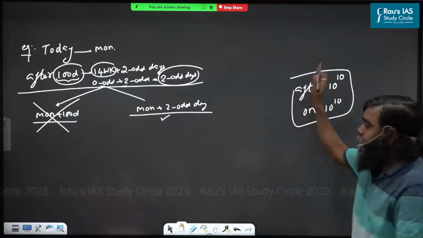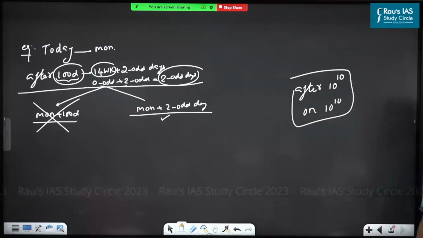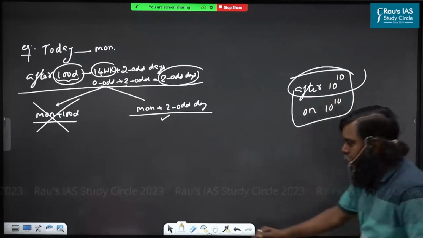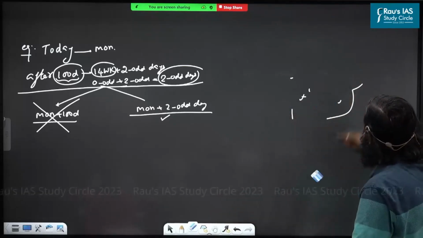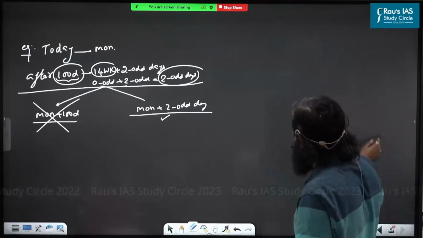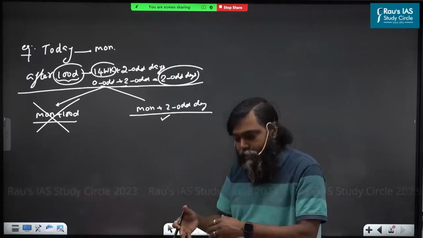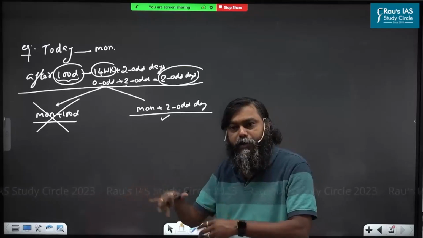The meaning is different. But most of the kids making YouTube videos are providing the answer with the wrong meaning. Understood? Listen carefully. Ready, boss? So Monday plus 2 means including Monday, excluding Monday. You will face the doubt.